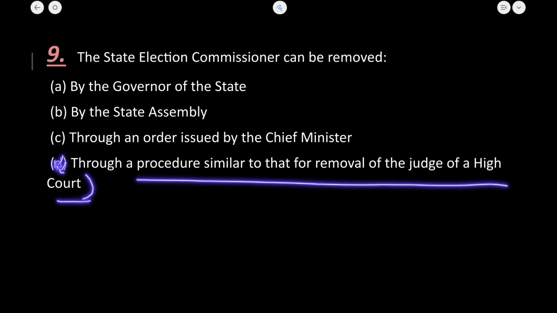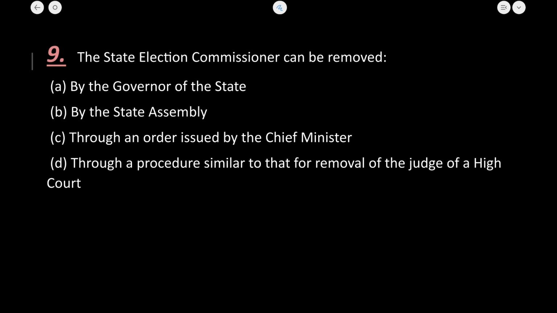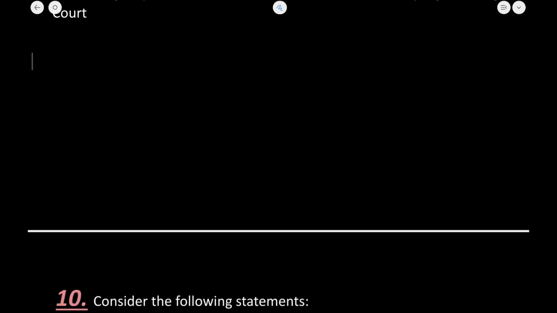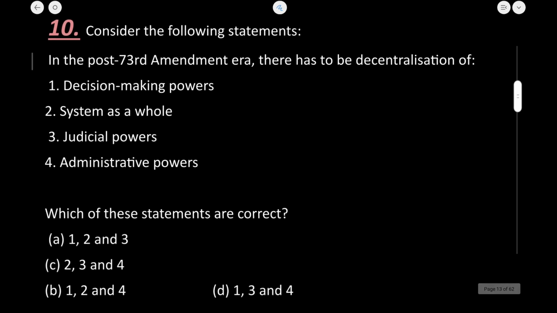I hope you have read those lectures, you have studied those lectures. If yes, then you will be easily able to solve this question without knowing any of the provisions of the Panchayati elections. Okay. Now let us see question number 10.